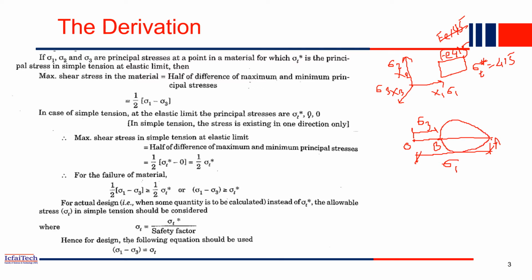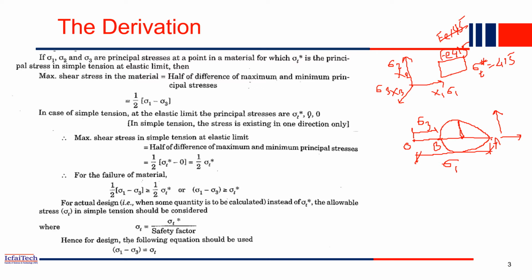It should be a circle, right? It is not elliptical, it should be a circle. That is the Mohr circle, right? In the Mohr circle, on the x-axis you have the principal stress, whereas on the vertical axis you have the shear stress. That's what we discussed in the Mohr circle. So in this diagram, what will be the maximum shear stress? The maximum shear stress will be this value, right? The maximum shear stress means the radius of the Mohr circle is basically the maximum shear stress in a particular material.